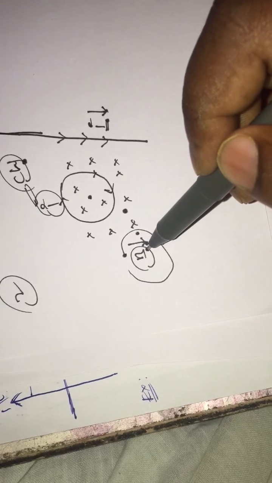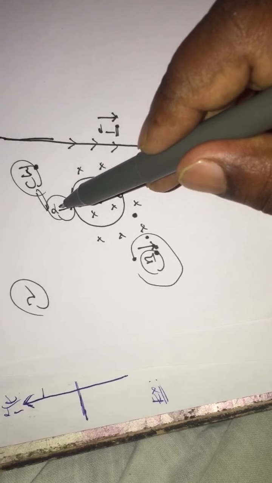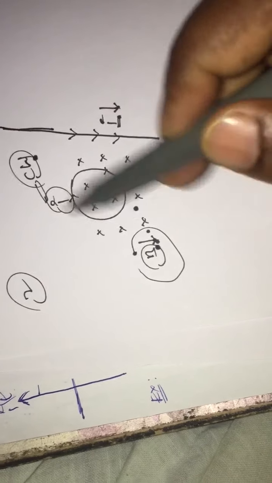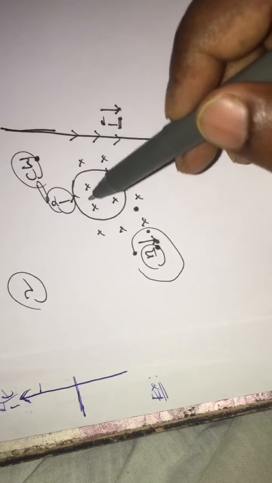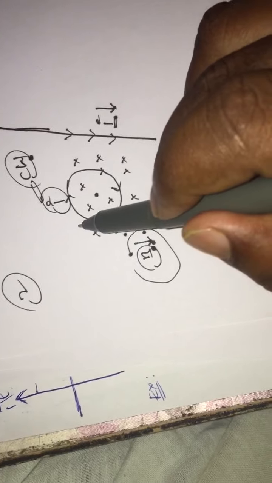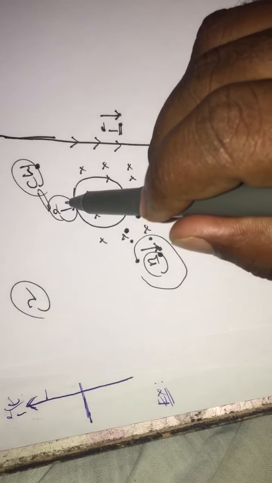Externally the field is decreasing, so the induced current will be in a direction such that the net field is increased. We need to add extra field, which means the induced field is also acting inward. For that purpose, the current is acting in the clockwise direction.